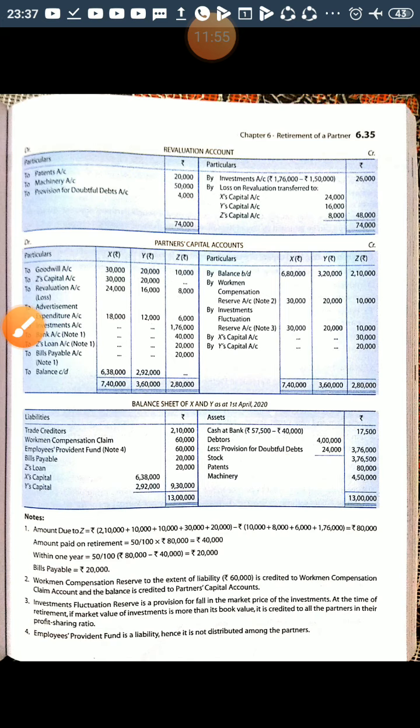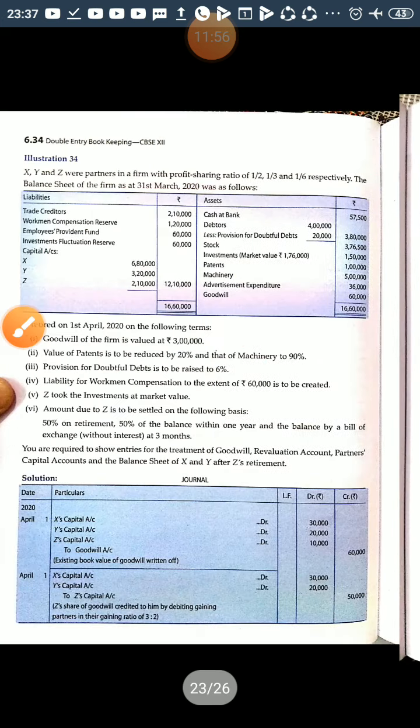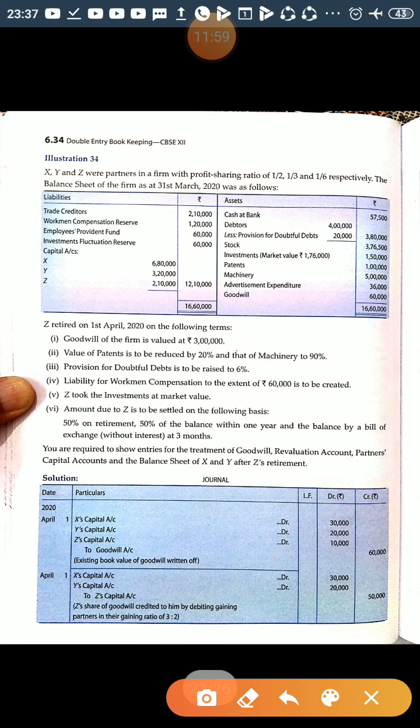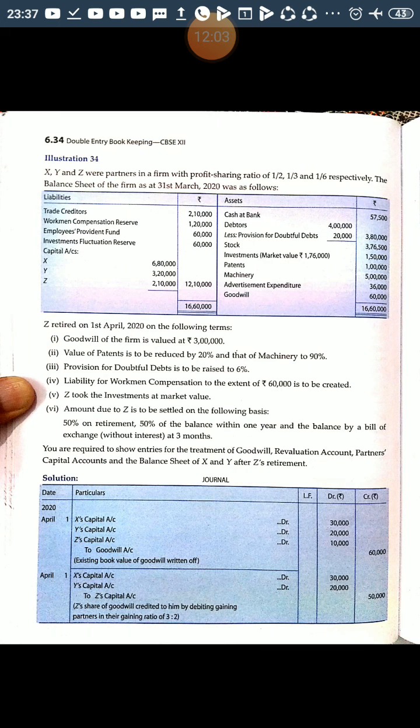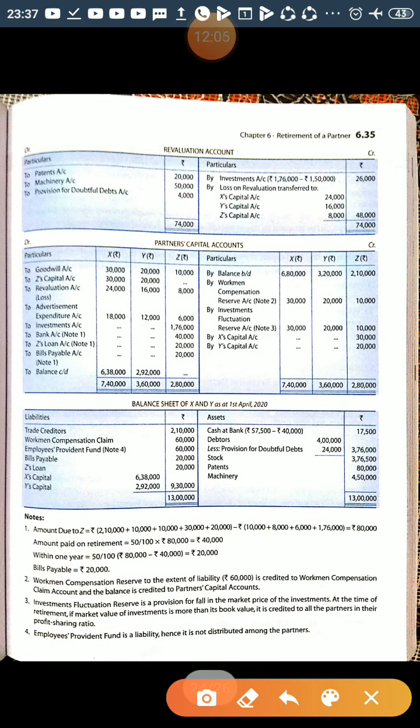Now next is stock. There is no adjustment related to stock, so it will be shown as it is, 3,76,000, right?